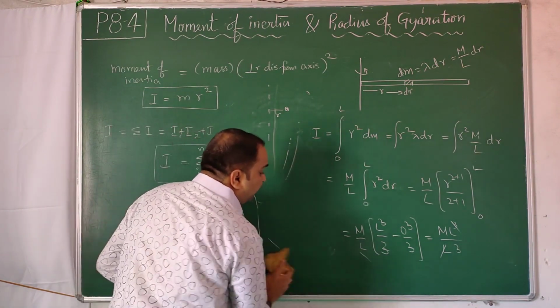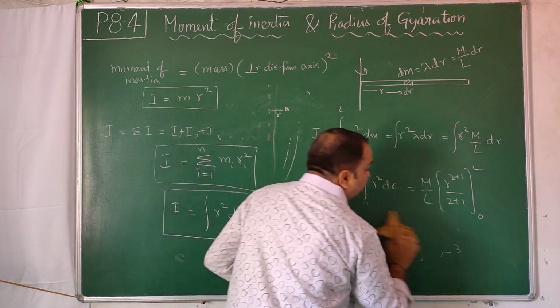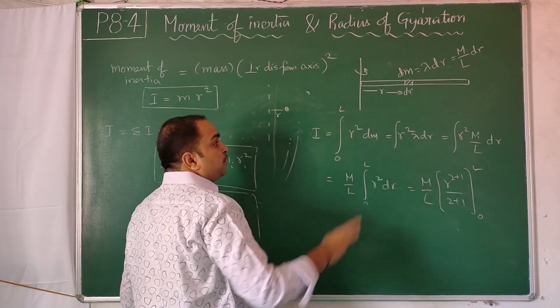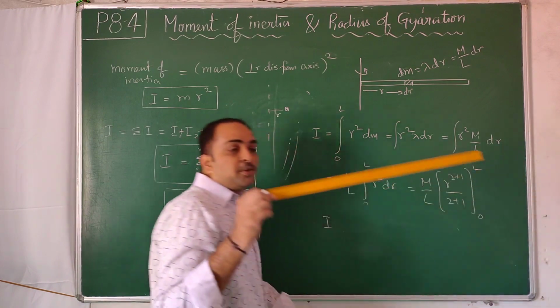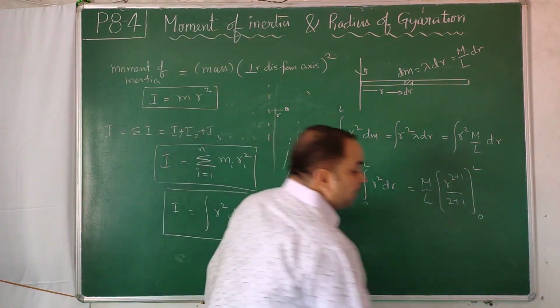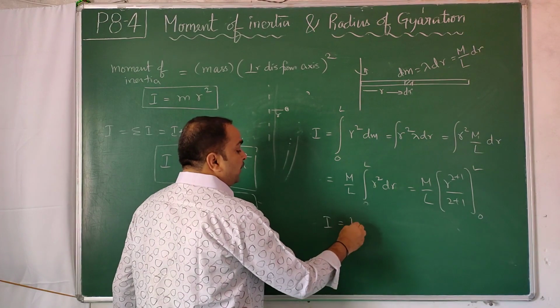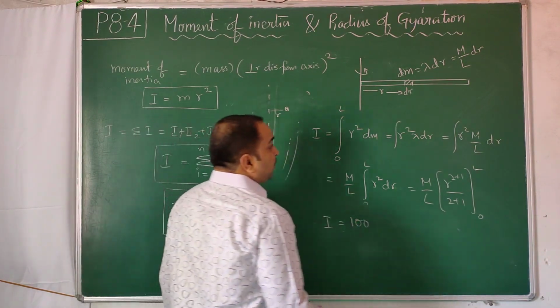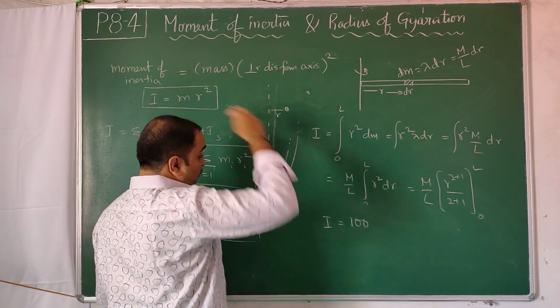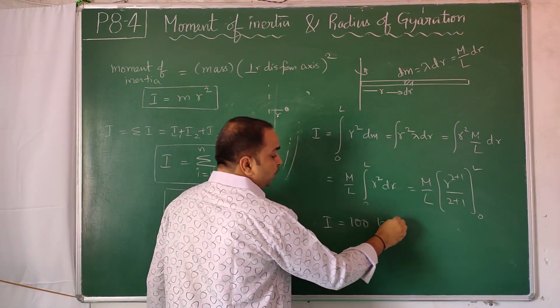So when you calculate the moment of inertia of that particular rod using ml square by 3, say it comes out to be 100 kg meter square.